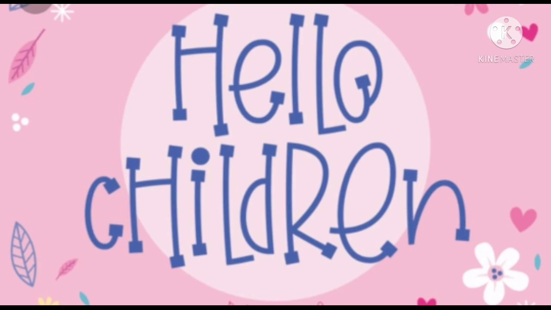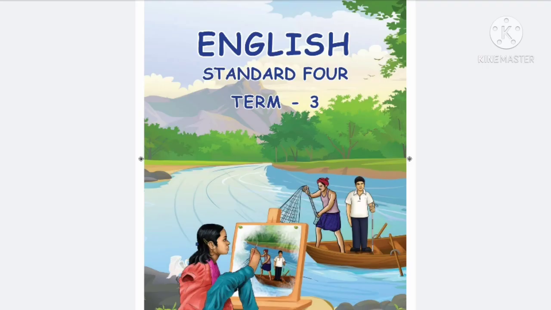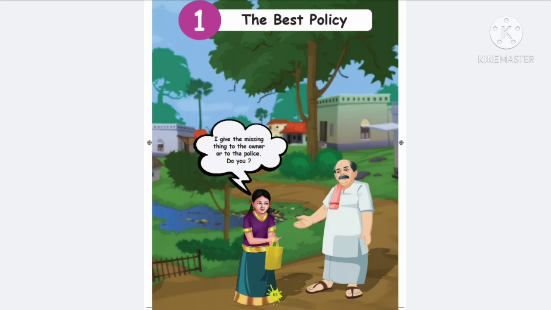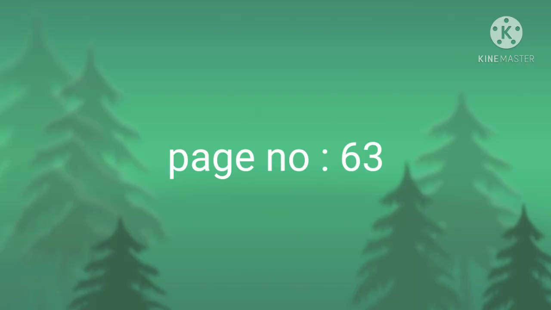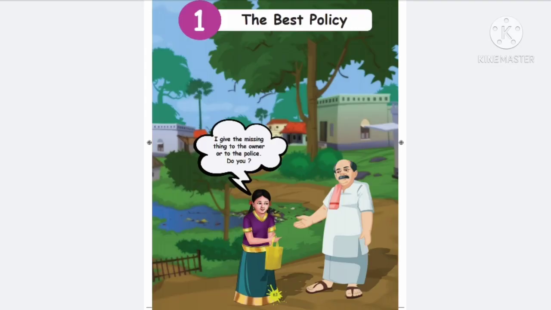In this class, we are going to see the English third term, 4th standard. Unit 1, the best policy. So, all of you take page number 63. Wow, you can see the front page, the best policy. I'll give the missing thing to the owner or to the police. What will you do, my dear children, when you find a missing thing?